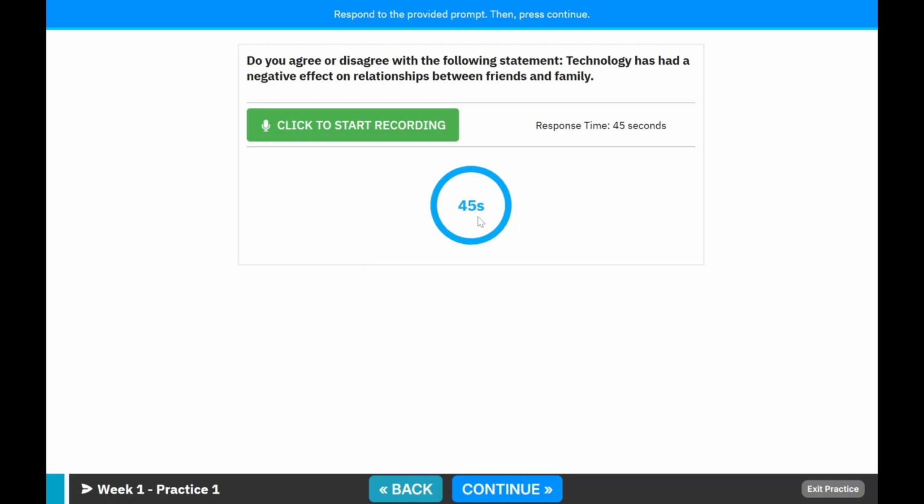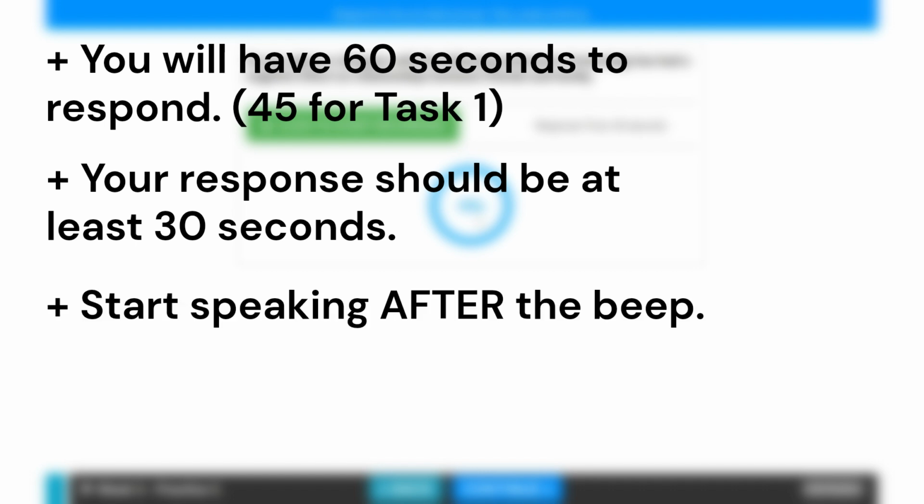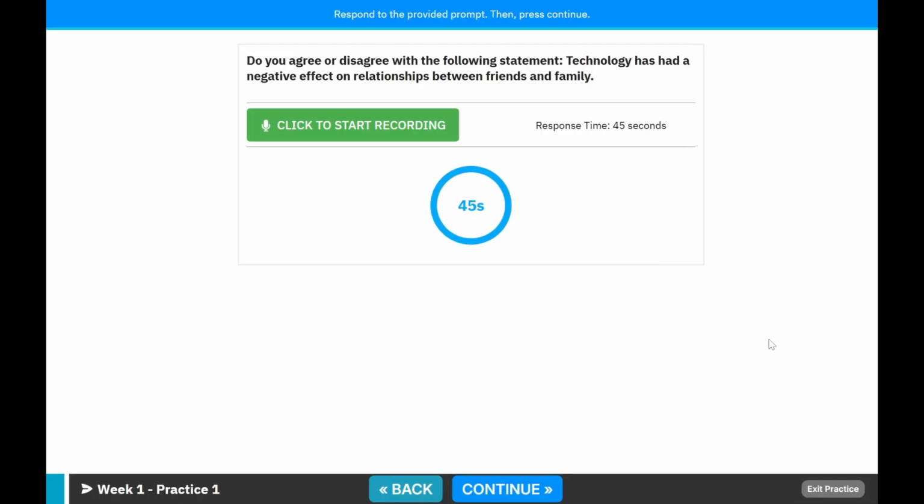At this stage, you will be at the final slide. Read the prompt carefully. After you are ready, be aware of the following rules. You will have 60 seconds to respond. 45 seconds for Task 1. Your response should be at least 30 seconds. Start speaking after the beep. Let's begin.